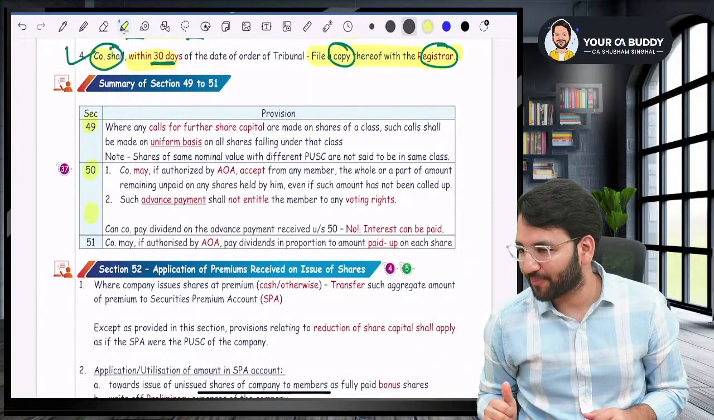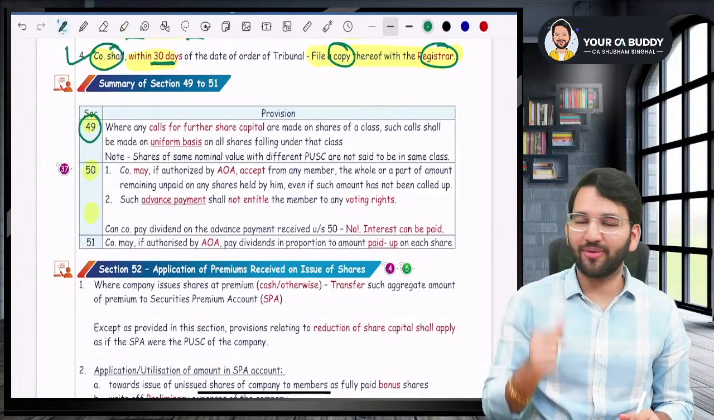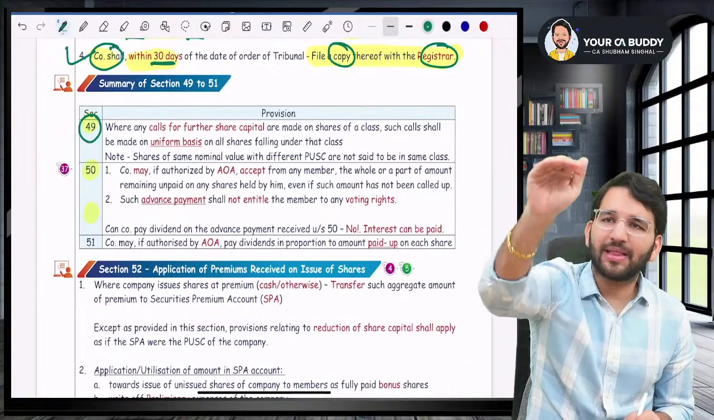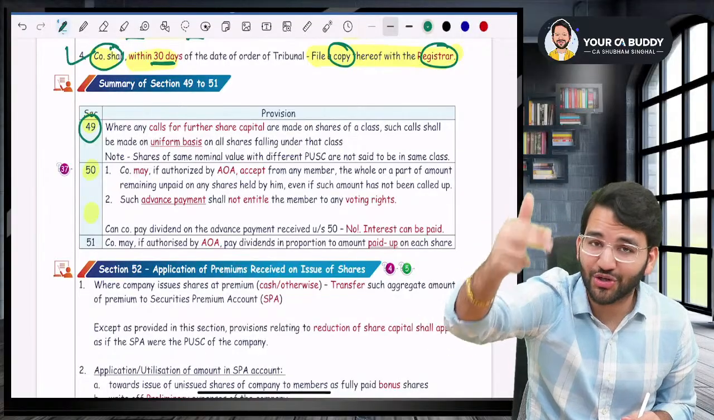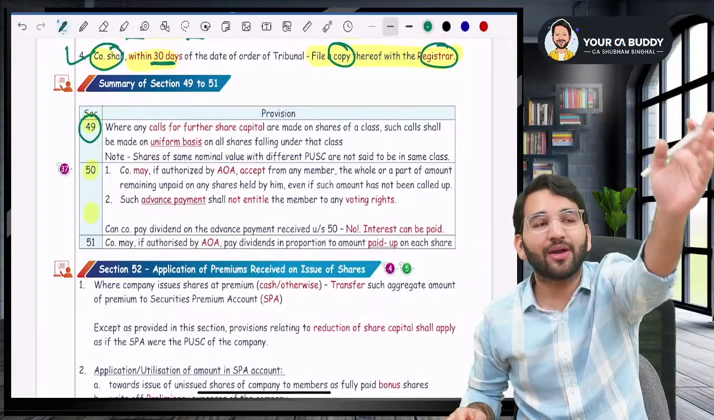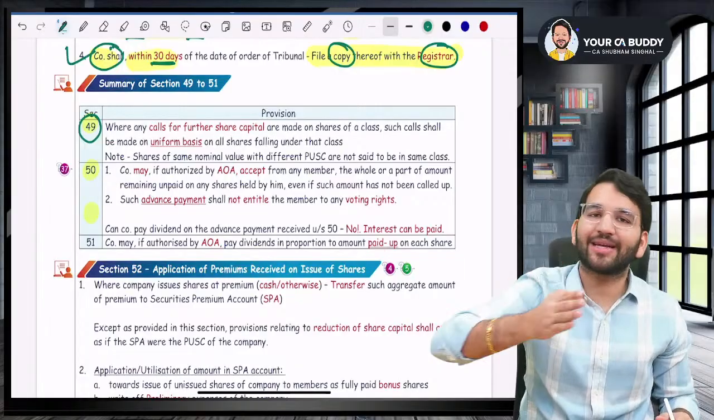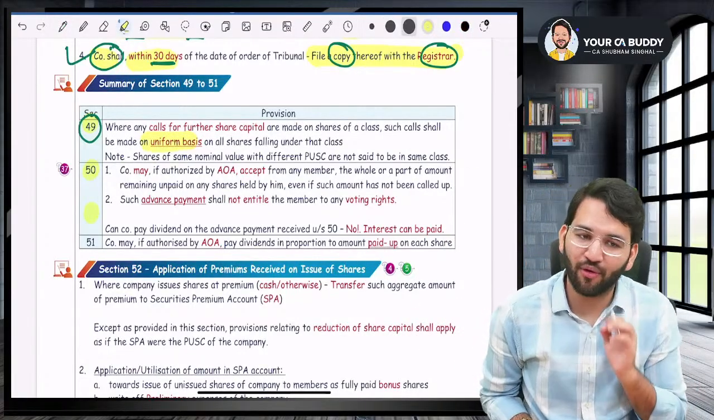Now 49, 50, 51. Listen to me very carefully. What does 49 talk about? Whenever you are making calls, for example, on a class A of shareholders, such calls shall be made uniformly for all the shareholders. I cannot say one shareholder will pay 5 rupees and the other shareholder will pay 10 rupees. It has to be on a uniform basis. Calls have to be made on a class on a uniform basis.